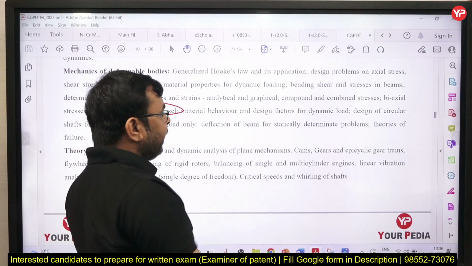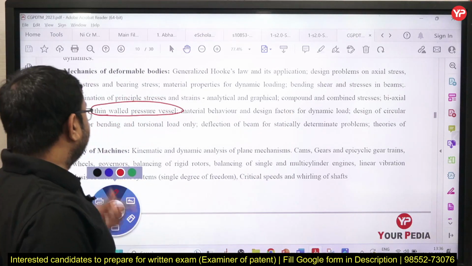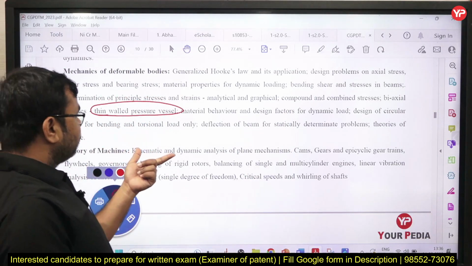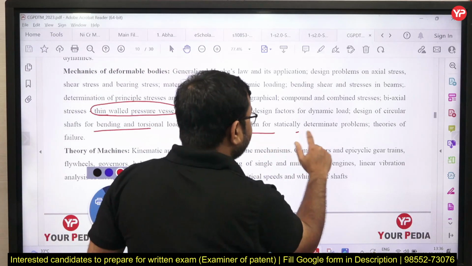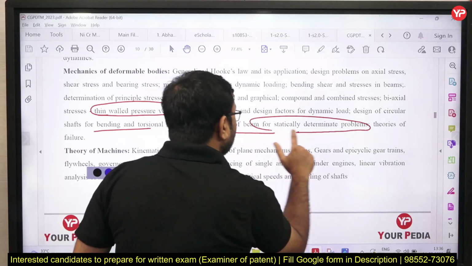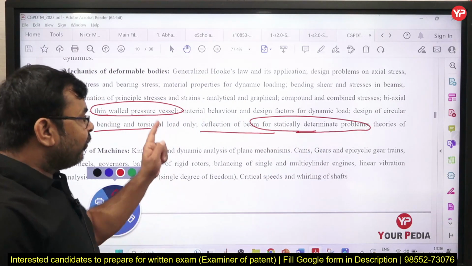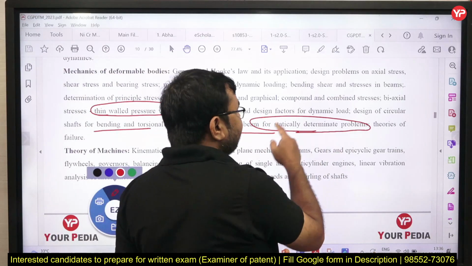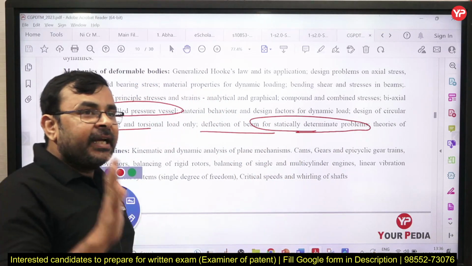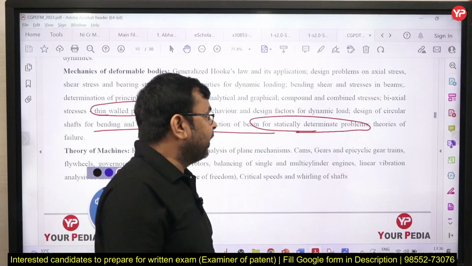Material behavior and design factor for dynamic loading, design of circular shaft for bending and torsion load only, correct. And on deflection of beam, statically determined problems. Once again you can see here, when you study the deflection part, then you only study statically determined problems. Indeterminate is not in your syllabus.